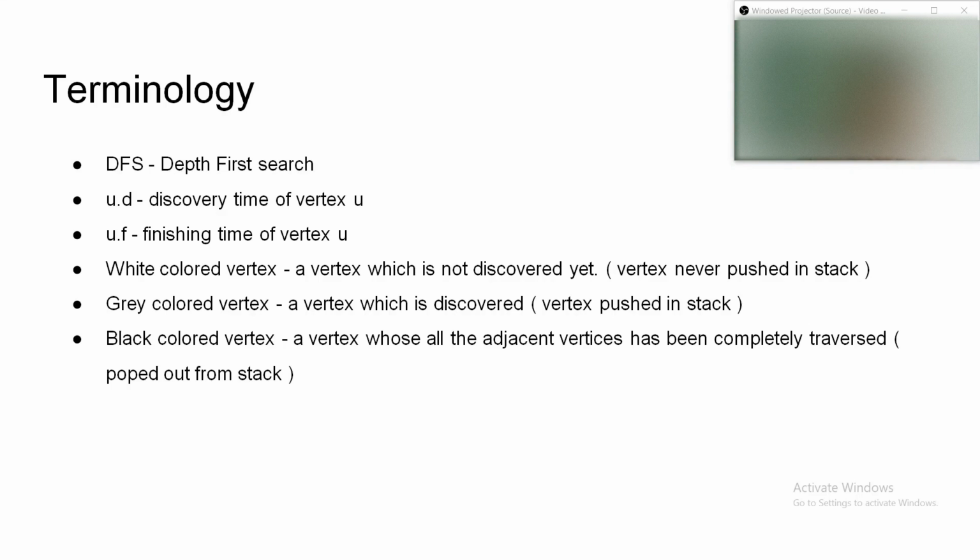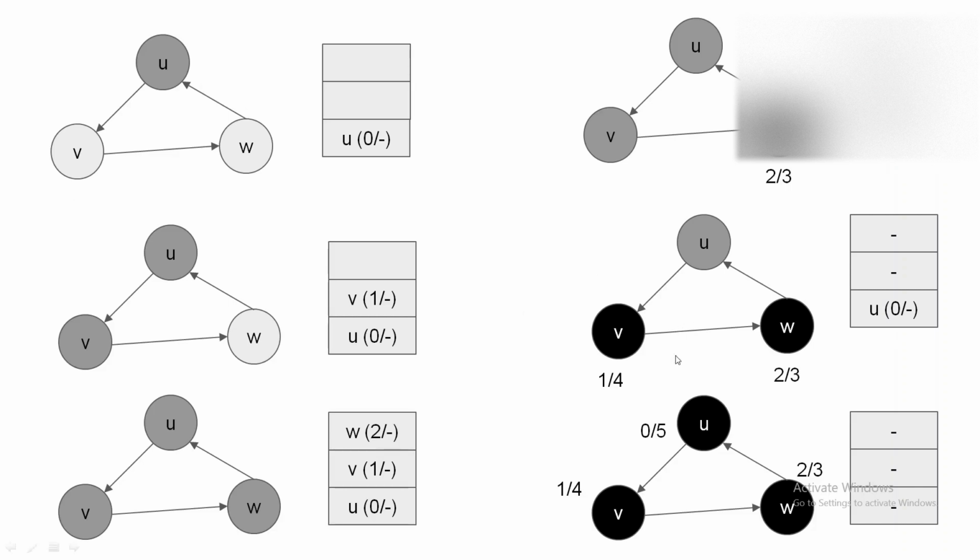Now let us see one example of the DFS algorithm. First of all, we will take U as our root node. We start from the root node U, we mark it with a gray color, and then we put it into the stack, and we mark the discovery time of U as 0. Whenever we take the next step, we will increment the time counter by 1. Next we will visit the adjacent vertex of U, which is V. We mark V with a gray color and we put it into the stack, and we mark the discovery time of V as 1.